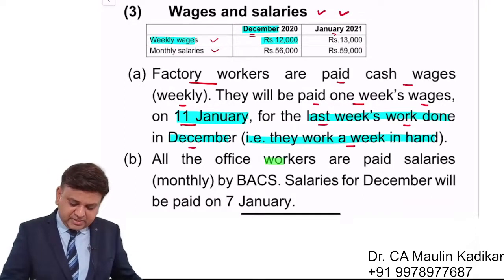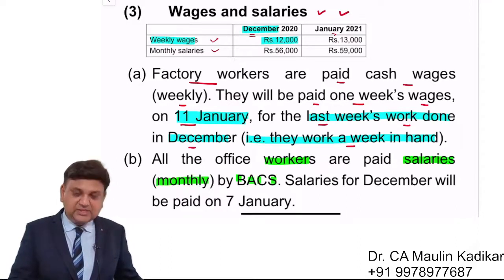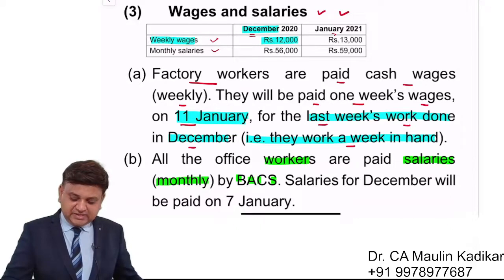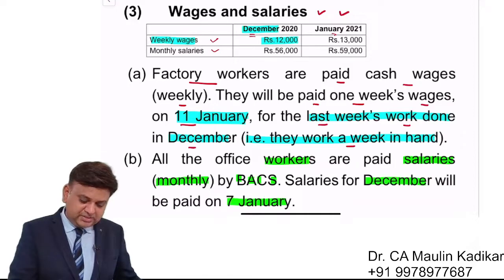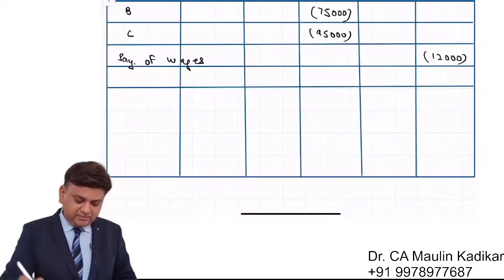Now all office workers are paid salary on a monthly basis by using bankers automated clearing services. Salary for December will be paid on 7th of January. So December salary 56,000 will be paid in the month of January.